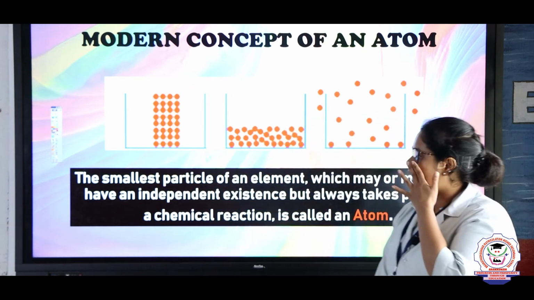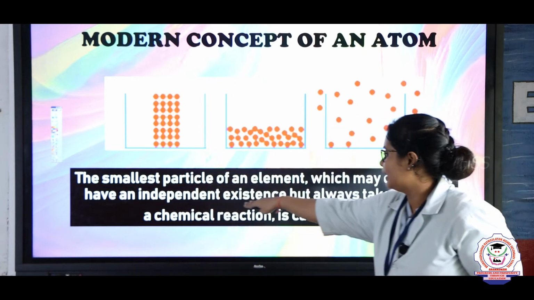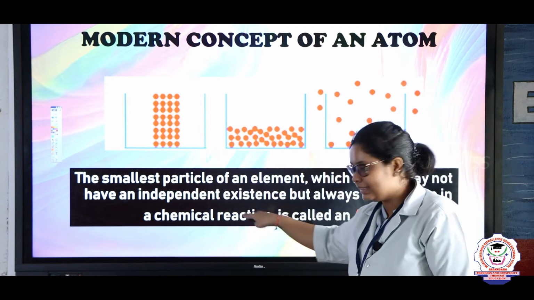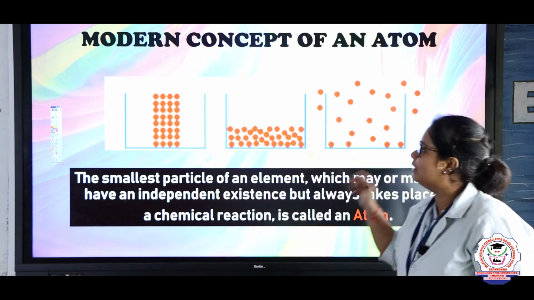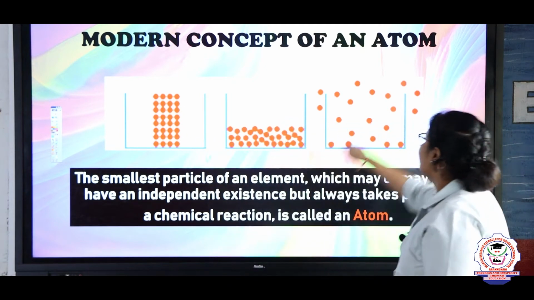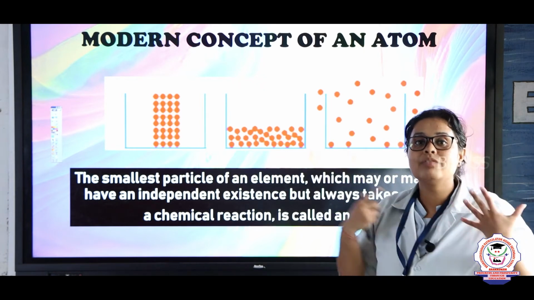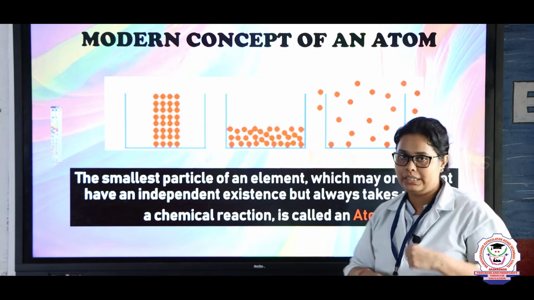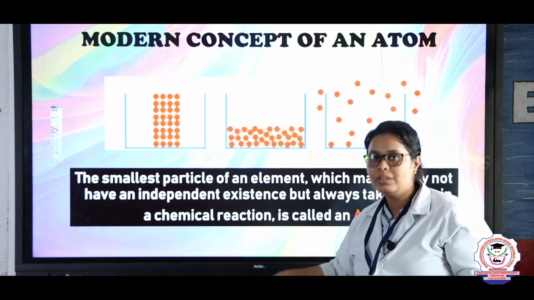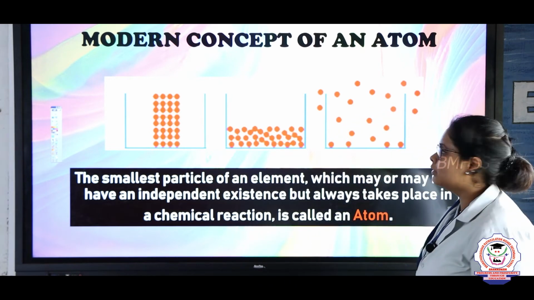So here you can see that an atom has a definition: the smallest particle of an element which may or may not have independent existence. What does this line mean? This line means even at this point when it is accumulated, it can show its independent existence. It will have some kind of authority, okay? But it always takes part in a chemical reaction. That particular element is known as atoms, right students?